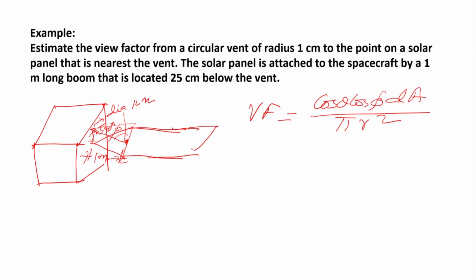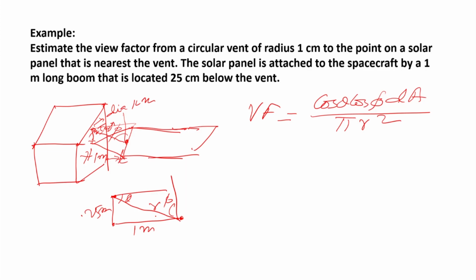I will draw it here again. This is the point, and this is 1 meter. This is r, this is 0.25 meter, and this is 1 meter. This is my theta angle and this is the phi angle.